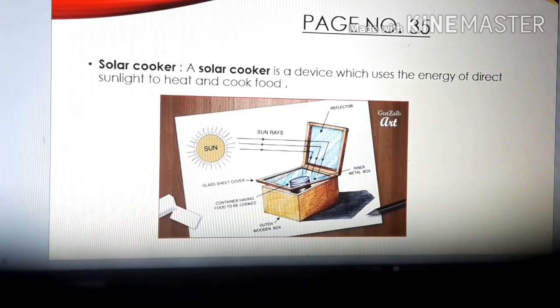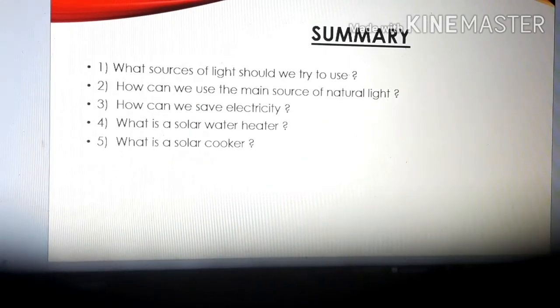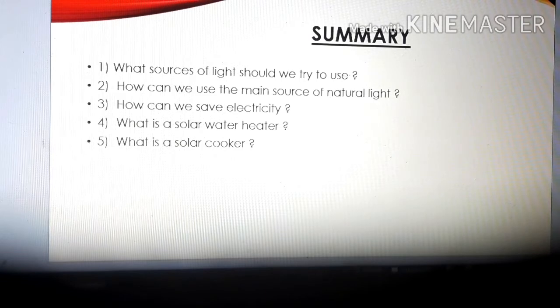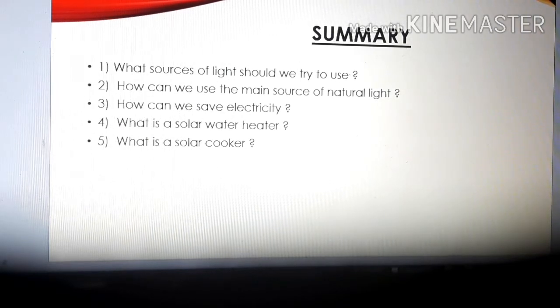so children, now we will summarize the topics which we have studied today. The first question comes here. What sources of light should we try to use? What sources of light, children? We should try to use sunlight, isn't it? Which is one of the main sources of light.